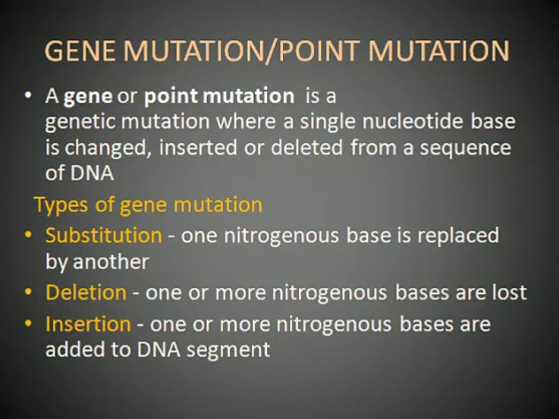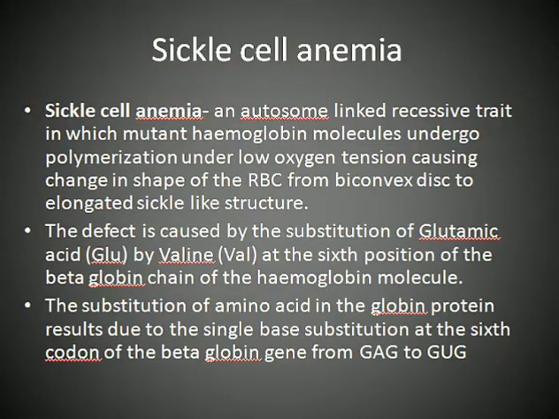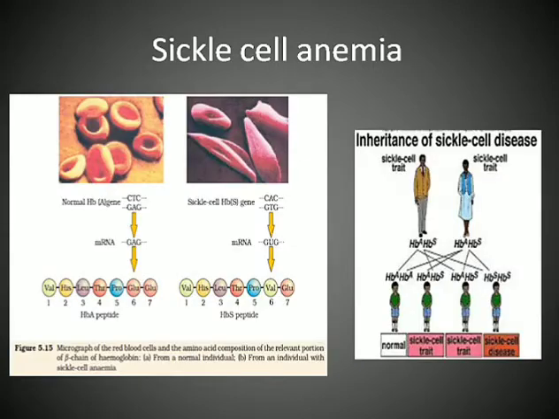Let us see some examples of gene mutation. Sickle cell anemia. Sickle cell anemia is an autosomal linked recessive trait in which mutant hemoglobin molecule undergoes polymerization under low oxygen tension, causing change in the shape of RBC from biconcave disc to elongated sickle-like structure. So what happens in sickle cell anemia is that, as you can see here, this is the normal shape of RBC, but in this case you can see the shape of the RBC becomes sickle shaped.